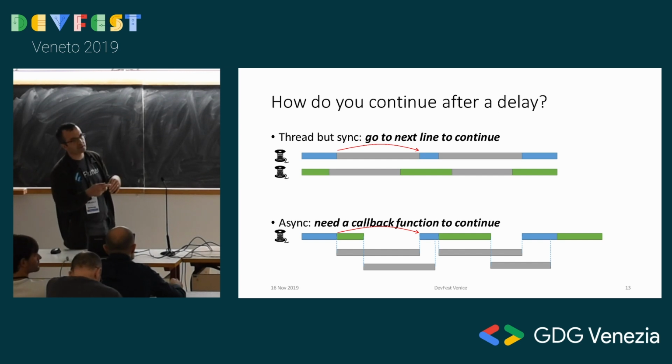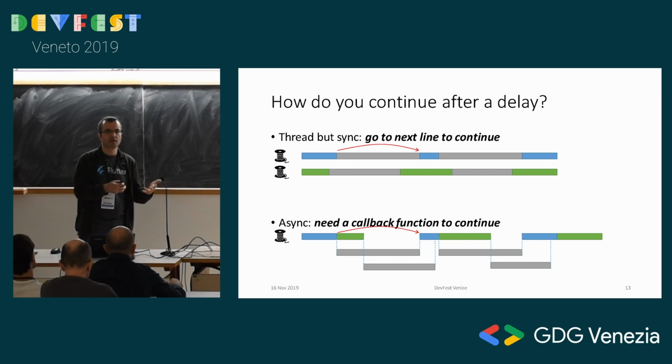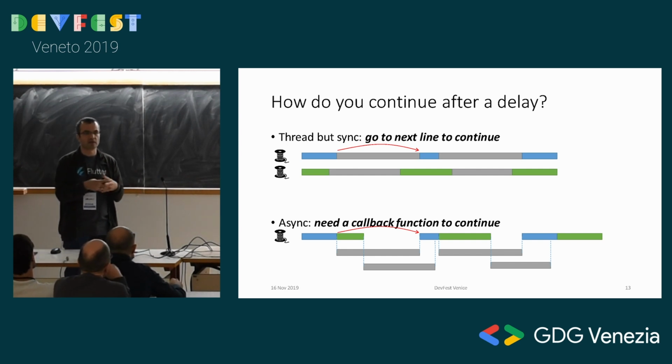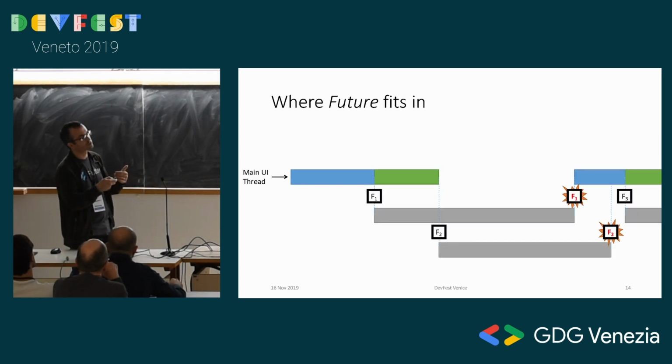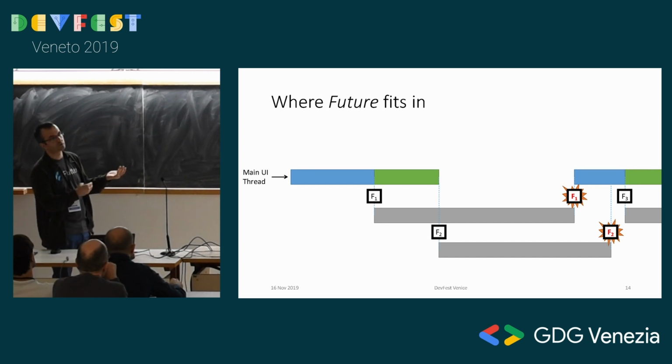So let's zoom in here. If we create callback functions and everybody gives everybody a callback function, it's a very closely coupled system. Everybody knows about everybody. So instead, what we do is we have these future objects, or you may have heard of them as promise objects, that are like the brokers between the producer and the consumer.